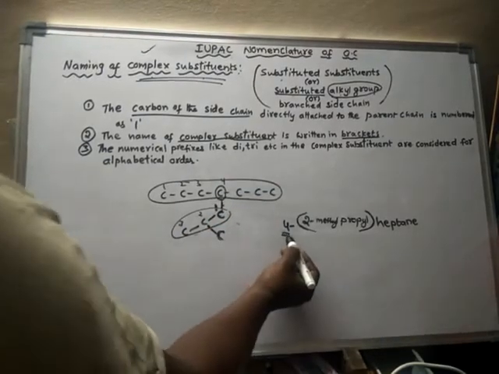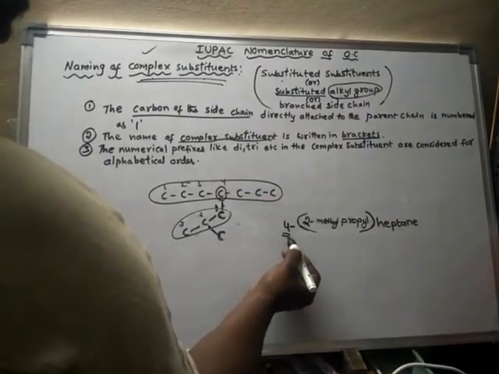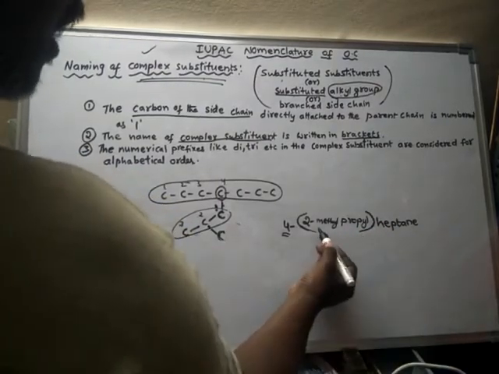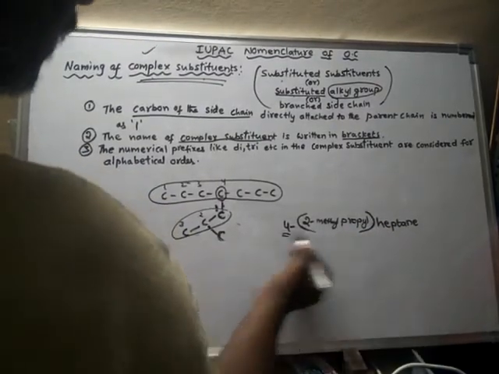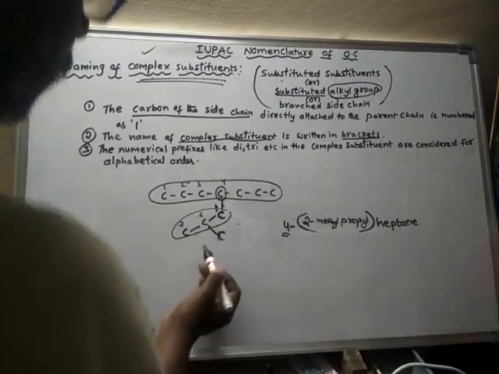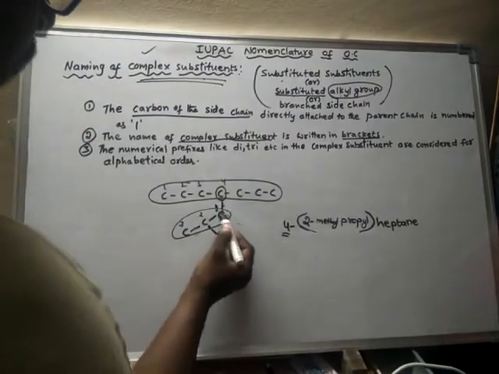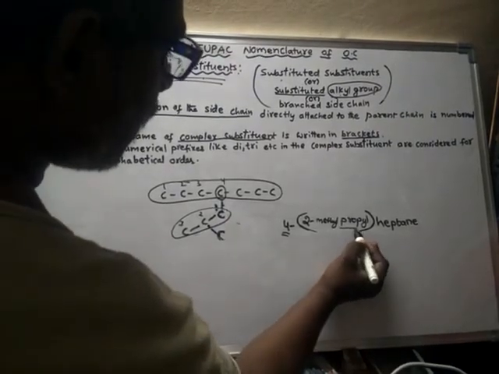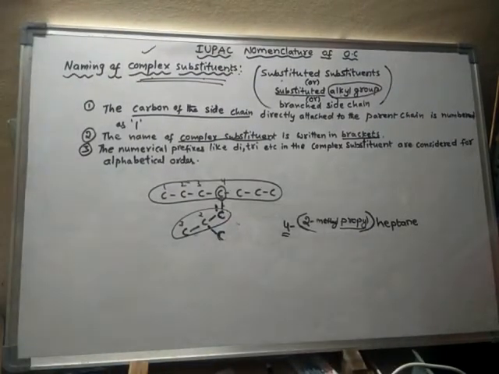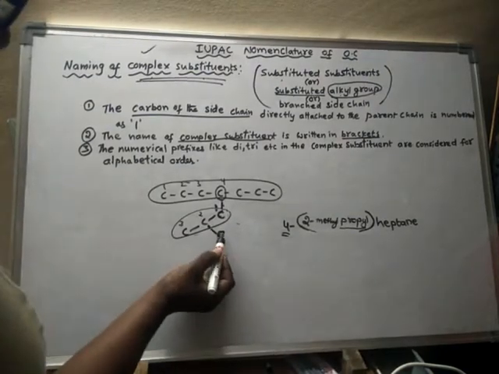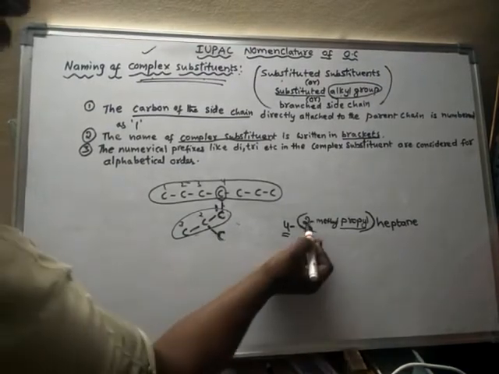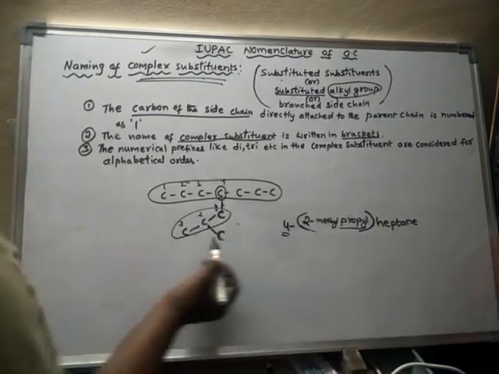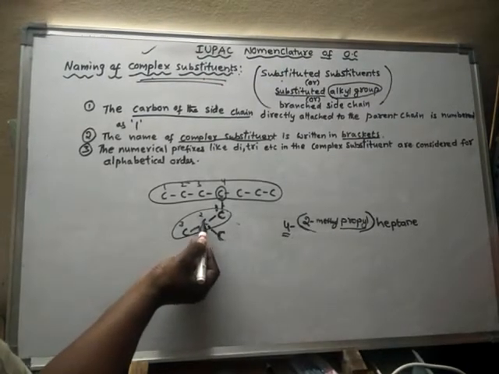So the locant of the complex substituent, and that complex substituent should be written in the bracket. Always remember that in the complex substituent, the main chain of the complex substituent should be written as alkyl, and the substituents attached to it are written before that as substituents, by mentioning the locant carbon in that side chain.